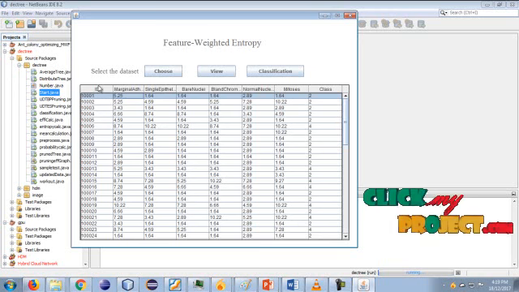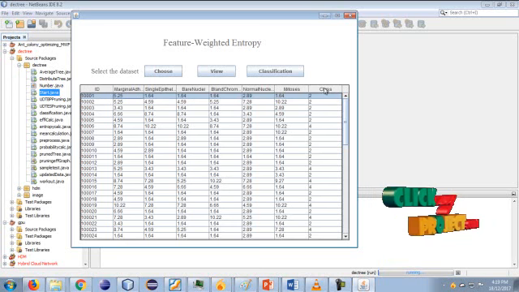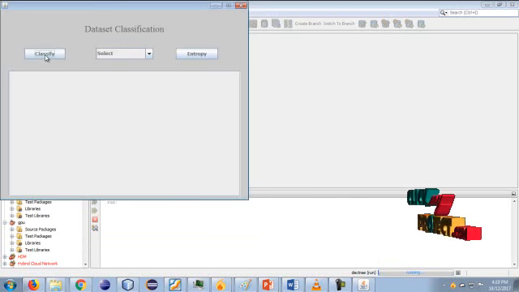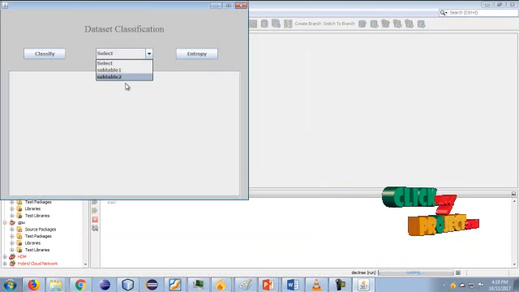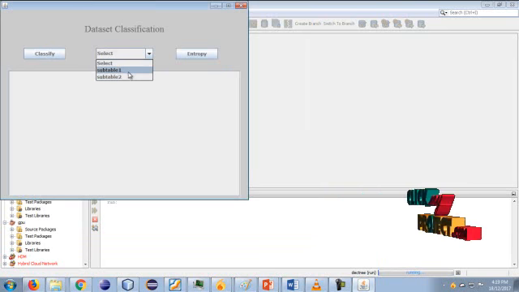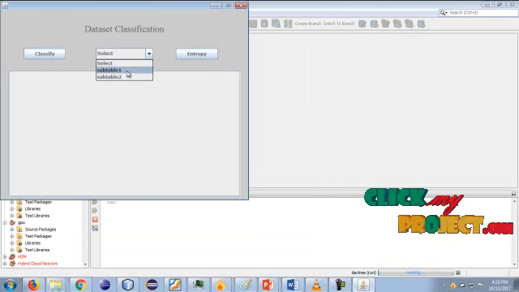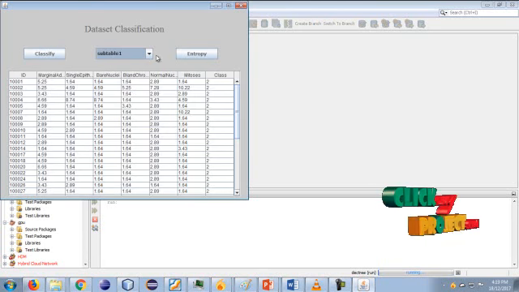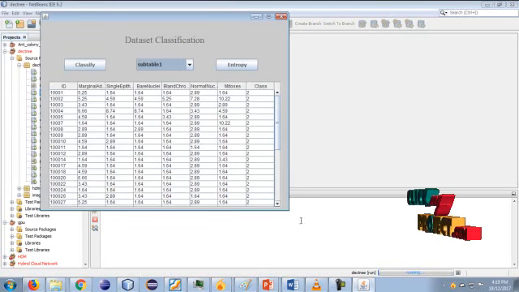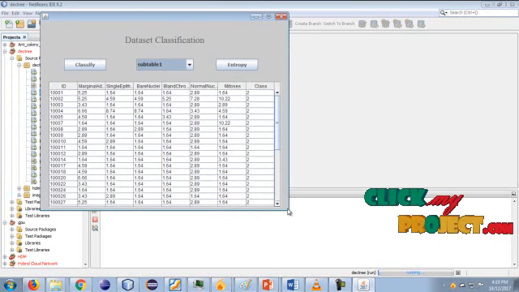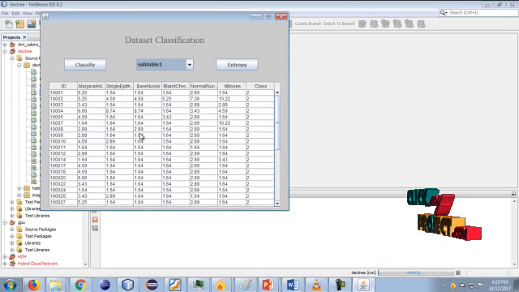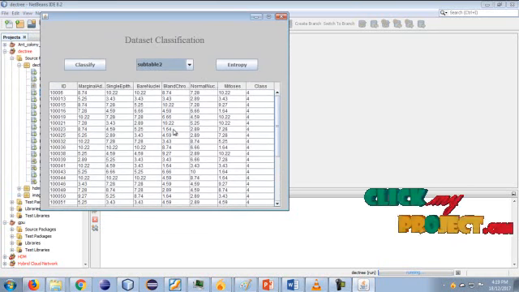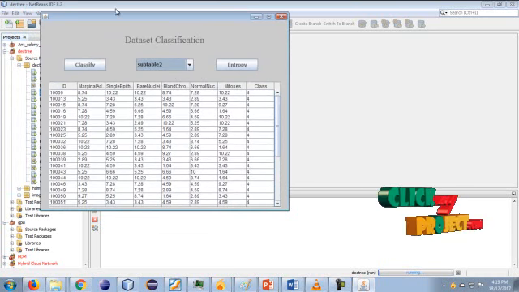So it shows all of the attributes of this breast cancer data. Next is classification. So click this classification, and classification can be completed. It gives subtable 1 or subtable 2, so the user can choose any of the subtables. When a subtable is chosen, its information can be displayed in this field. Otherwise it can be classified as subtable 1 or subtable 2. So we can divide the data into subtable 1 and subtable 2.